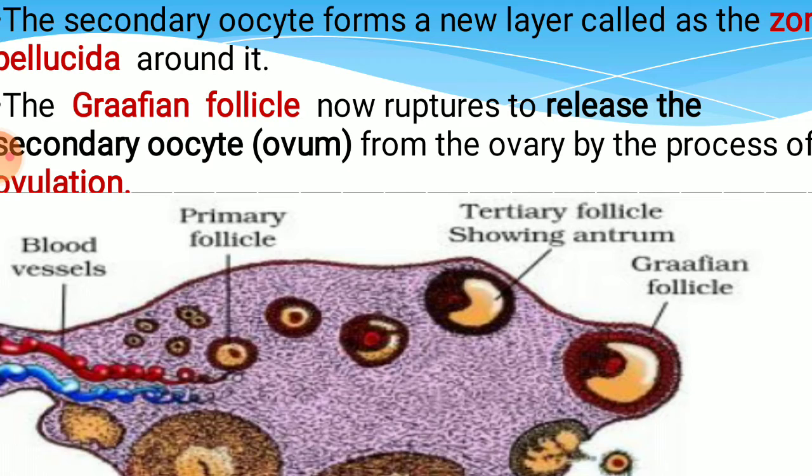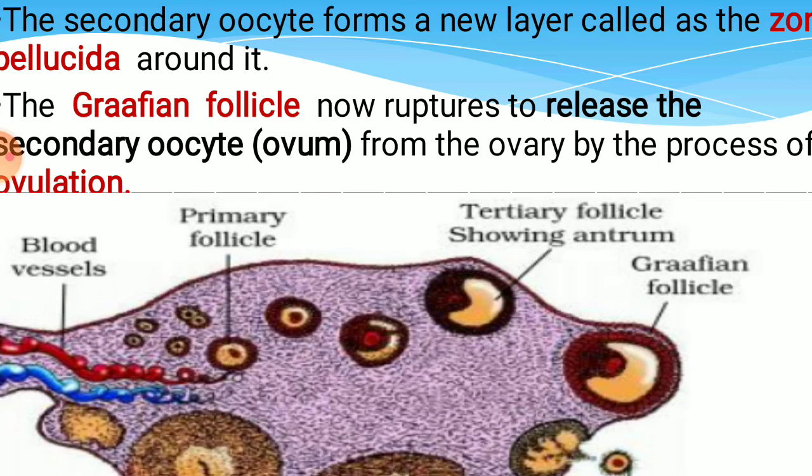This undergoes meiosis II, which completes the meiotic division and forms the second polar body and the ovum. So now the ovum, the complete mature ovum, is actually the result of fertilization. So the meiosis II division completes after fertilization, not before fertilization.